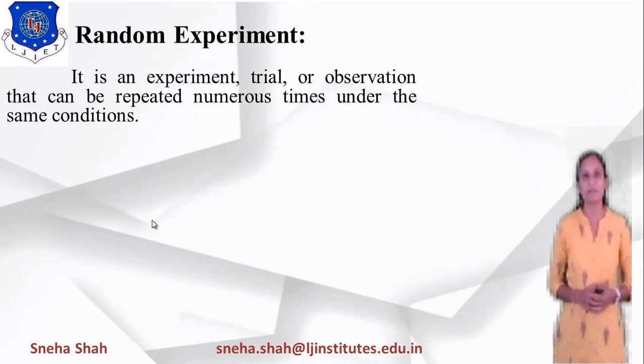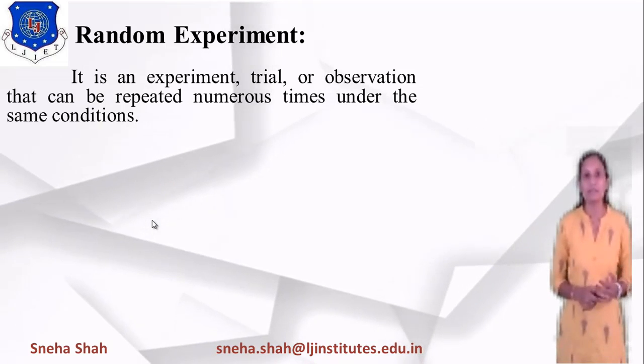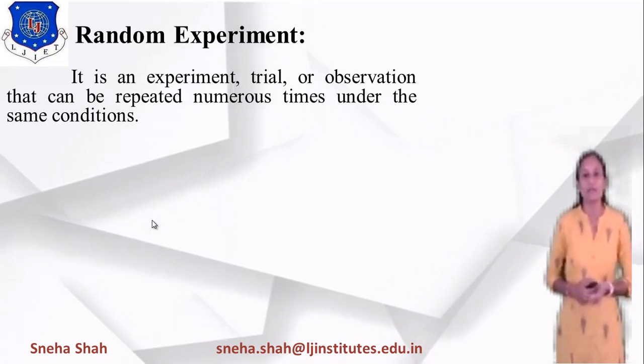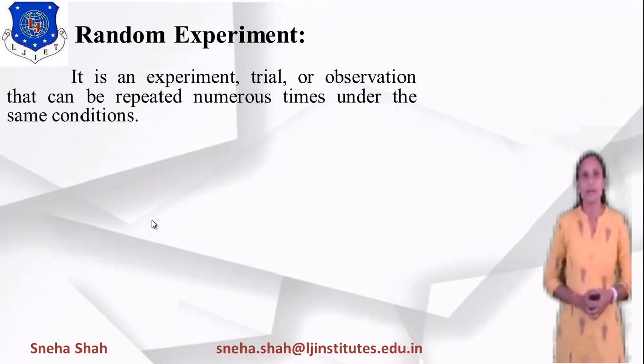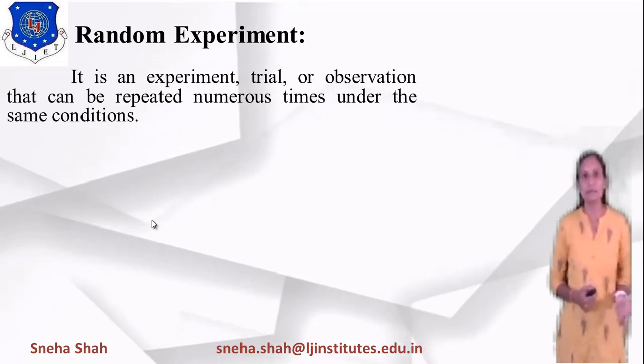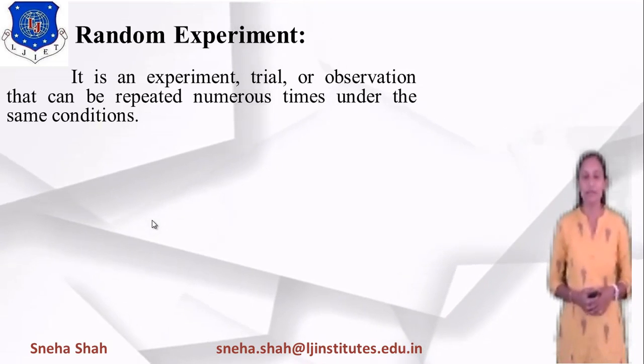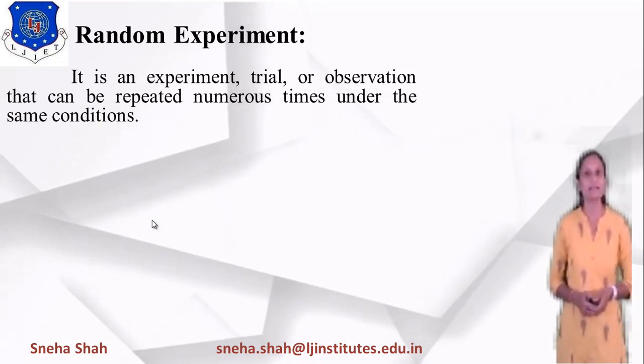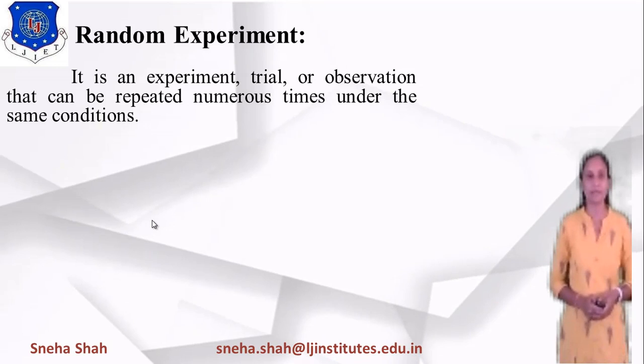tail, or if I am tossing a die, then it may have numerous outputs like 1, 2, 3, 4, 5, 6. So each and every time it has a different output, but under the same conditions, if I am tossing a coin or a die, then it is considered a random experiment.